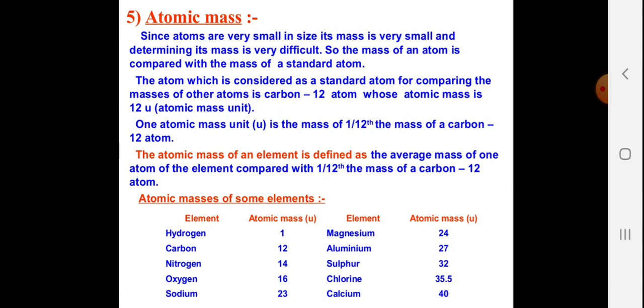The atomic mass of an element is defined as the average mass of one atom of an element compared with 1/12 of the mass of a carbon atom. Atomic masses of some elements are given in the table below. So atomic mass is the number of protons plus the number of neutrons.